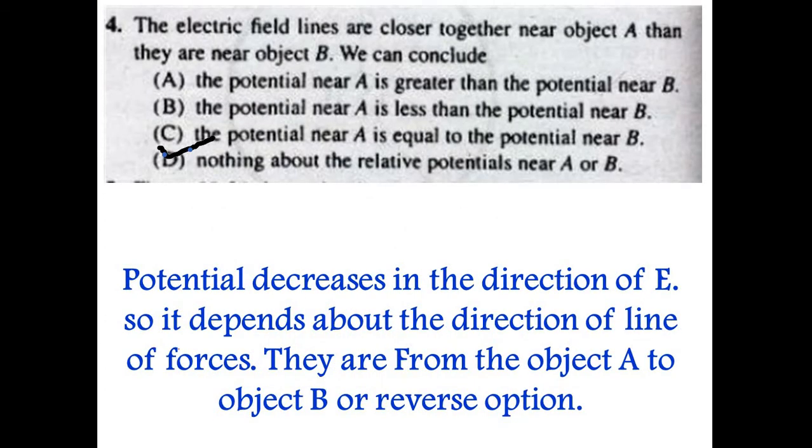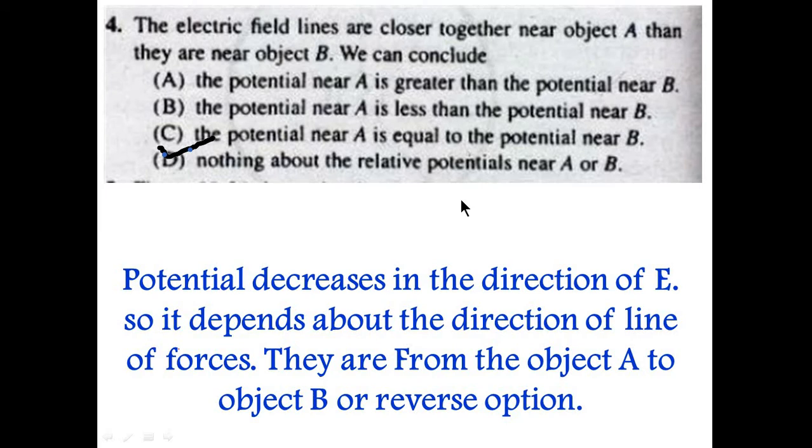So next is: the electric field lines are closer together near object A than they are near object B. We can conclude the potential near A is greater than B, or the potential near B is greater than A, or the potential at both objects is equal, or nothing can be said about the relative potential near A or B. Now basically the potential decreases in the direction of E, so it depends on the direction of the lines of force, where the field lines are coming from and where they are ending.